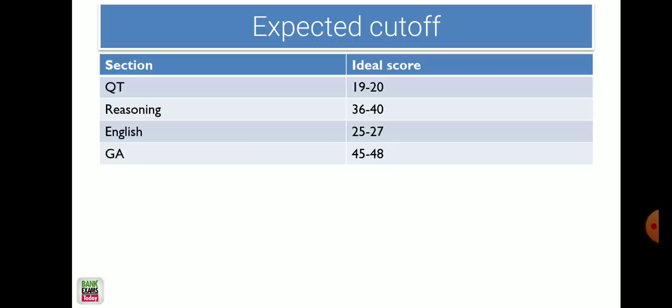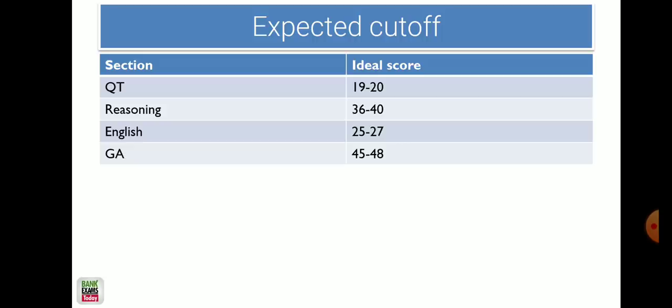The puzzles were a little difficult, while the sitting arrangement was easy. I'll tell you in the next slides exactly how many questions were asked from which particular topic. There were a lot of questions from statements and assumptions, the cause of action, and decision making, and those were really easy. The easiest part of the reasoning ability section was that, and then the inequalities were very easy. The syllogisms were really easy actually, while some of the puzzles were difficult.